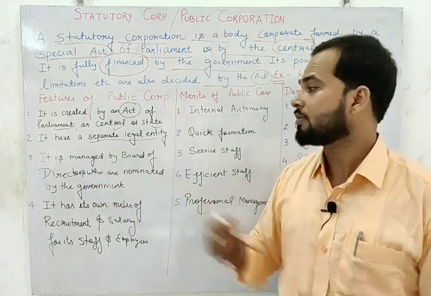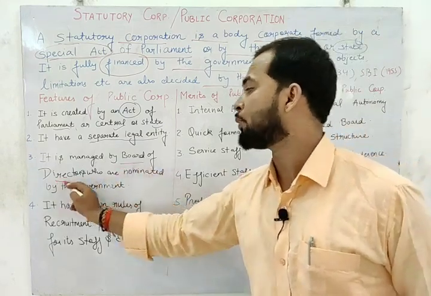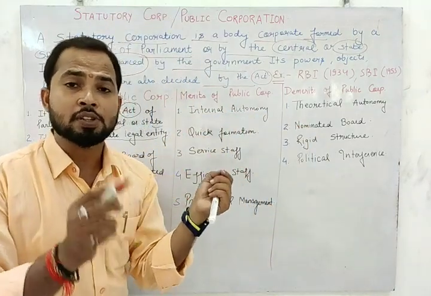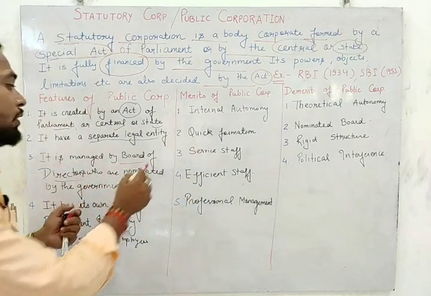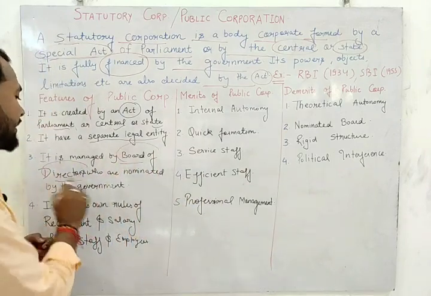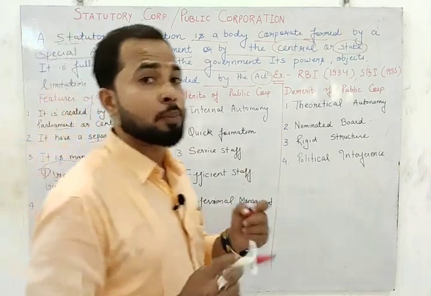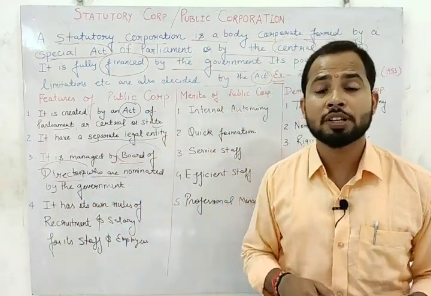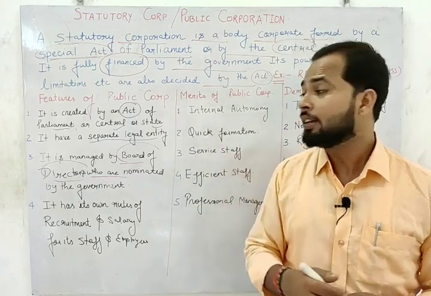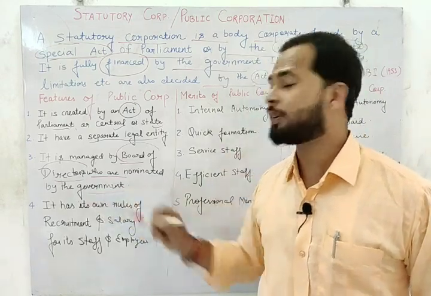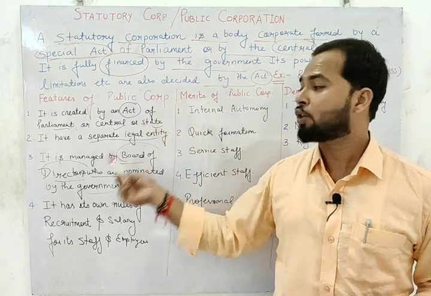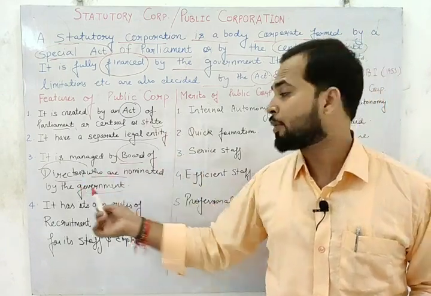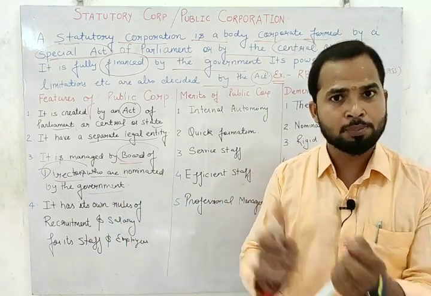Next one, it is managed by a board of directors. Departmental undertaking was controlled by the ministry. It was controlled by the concerned minister. It is controlled and managed by a board of directors, who are nominated by the government. अब board of directors को nominate कौन करता है? Elect नहीं होते, they are nominated. Board of directors are nominated by government, which means public corporation is controlled by a board of directors and the board of directors are nominated by government. I hope you got it.